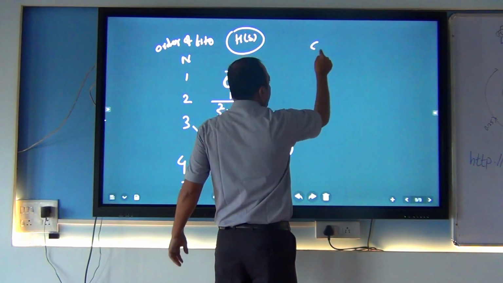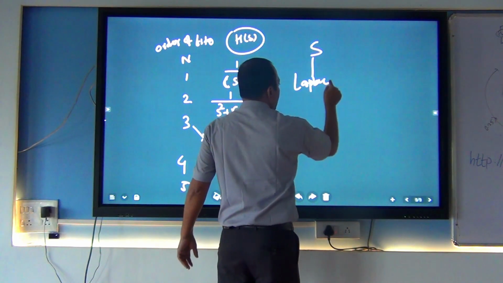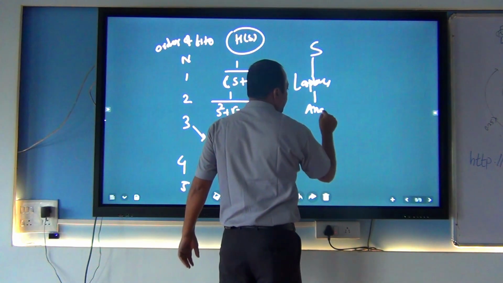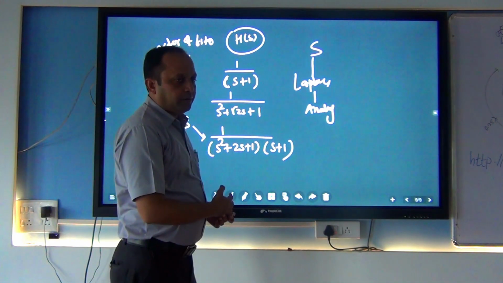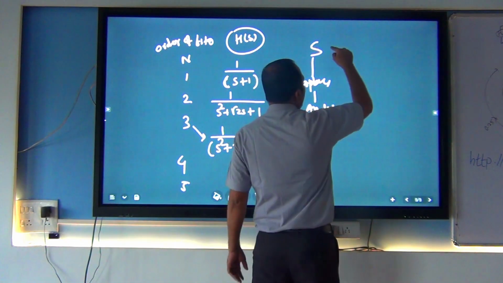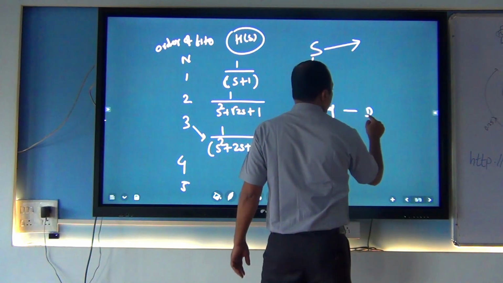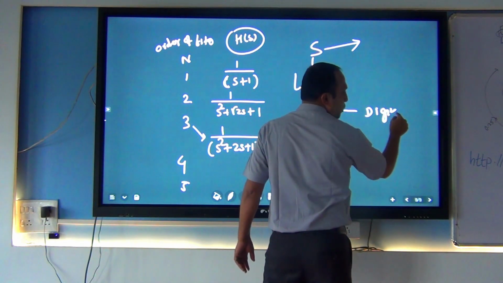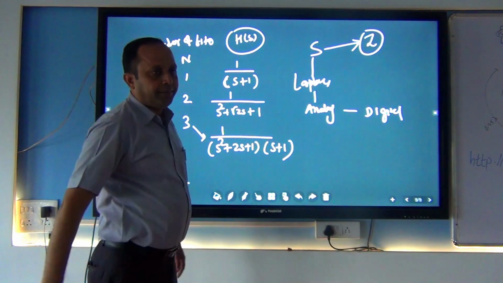Always the s domain is the Laplace domain, and Laplace is very close to the analog. Correct? Now our intention is to convert the s domain into which domain? The digital domain. So what is the digital domain? It is represented by z.